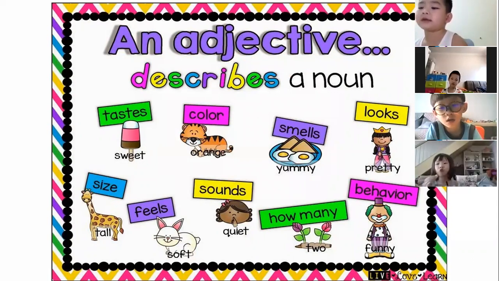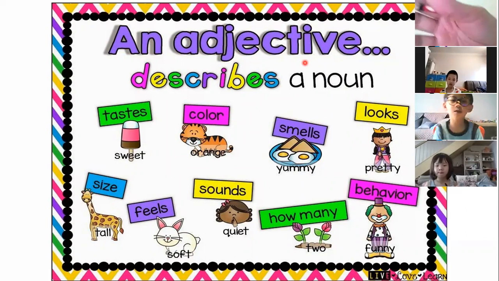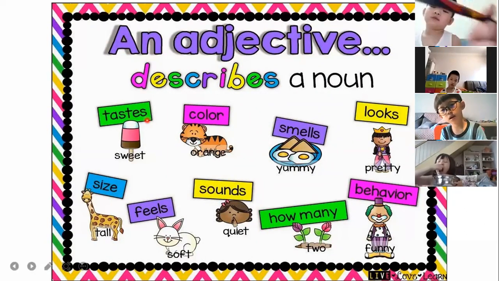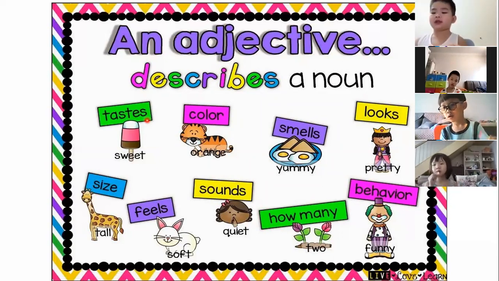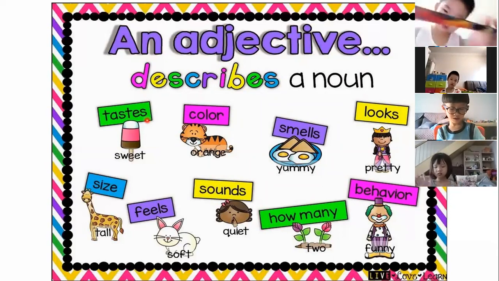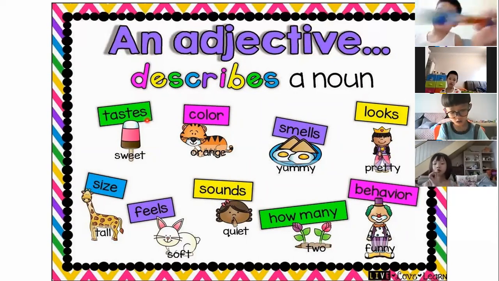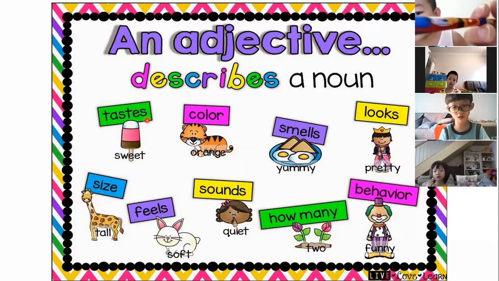Okay, so what is adjectives? Adjective means a word that we use to describe. For example, taste. Any taste, like we have sweet, sour, bitter, salty. So all this is type of taste. So if we want to describe a food, for example, let's say we have chocolate.